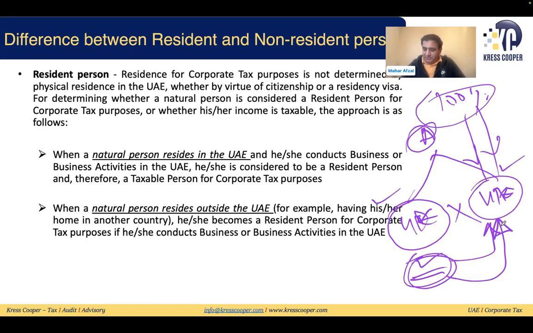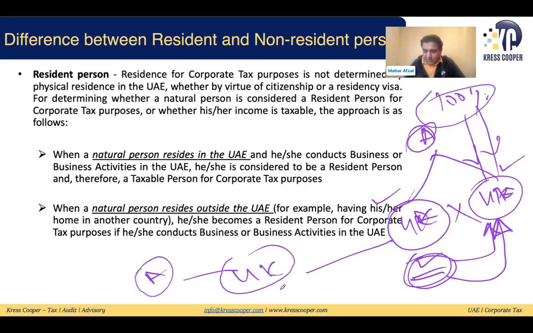The third possibility is that someone is living in the UK. Here, Mr. A is still living in the UK, but they are conducting business in the UAE. There is a double tax treaty, just say a double tax treaty exists between the UK and the UAE. If the double tax treaty exists between the two countries, then generally, based upon this treaty, wherever the person is living, that person A will be considered a resident taxable person for the UK.